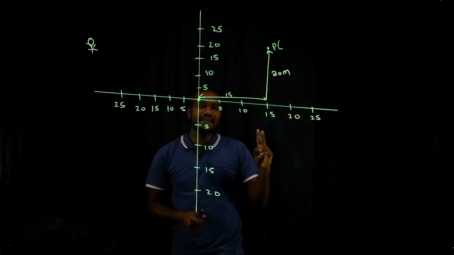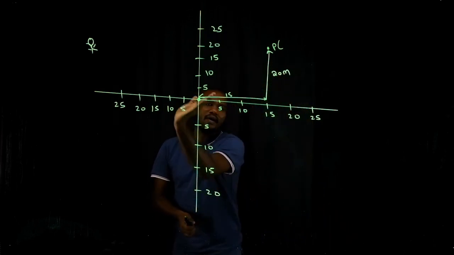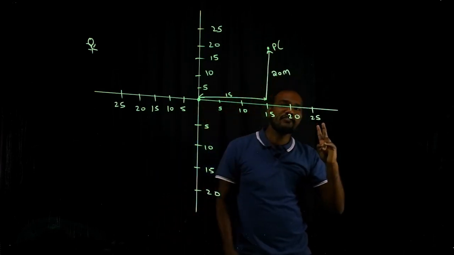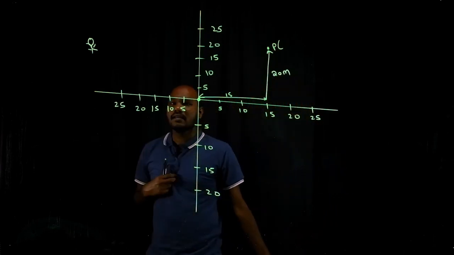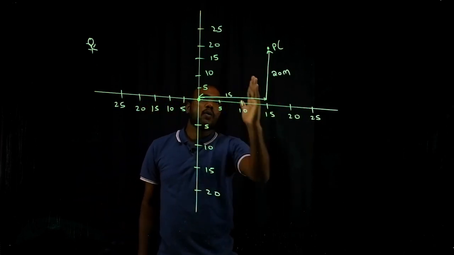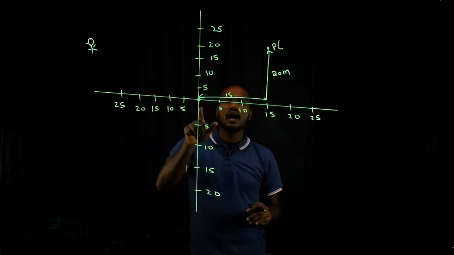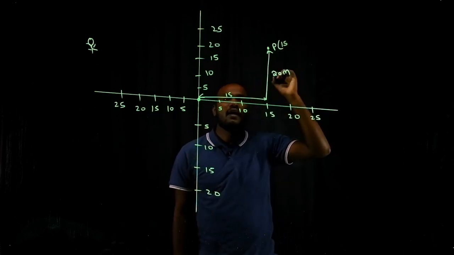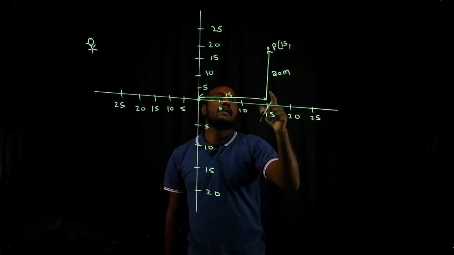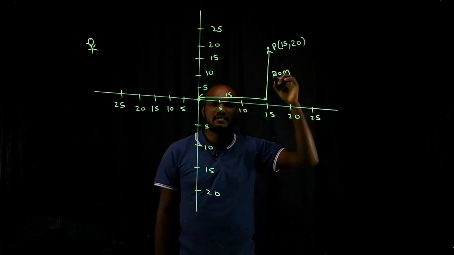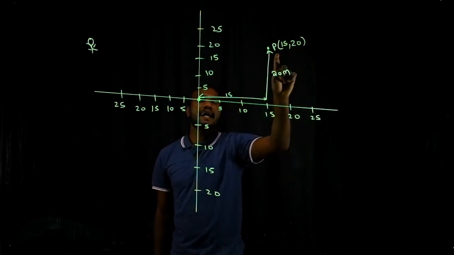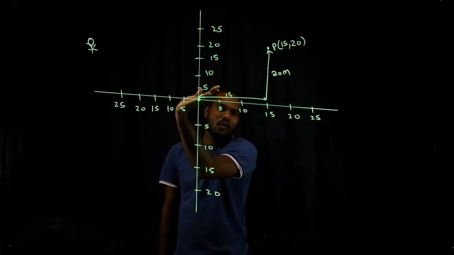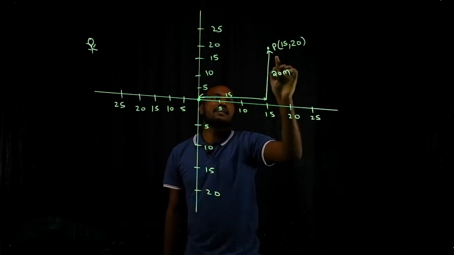Now he has traveled two kinds of path. One is horizontal, one is vertical. He has traveled two different paths. What are the two different paths? One is horizontal, one is vertical. So what did he travel horizontally? He traveled 15 meters like this. And he traveled how much? 20 meters like this. Now the point has two dimensions, or two kinds of walking: one is horizontal, one is vertical.